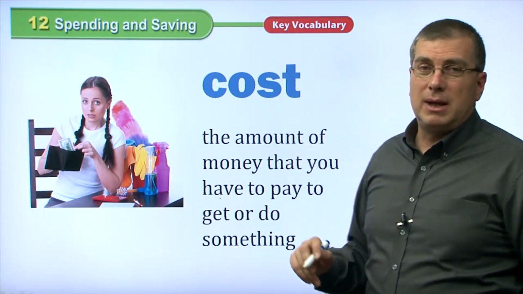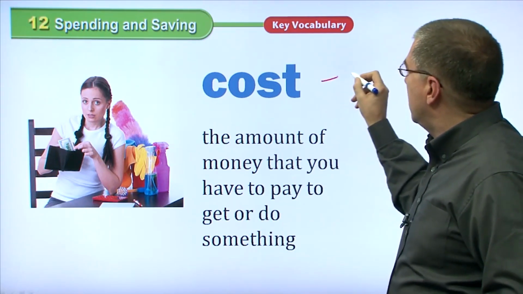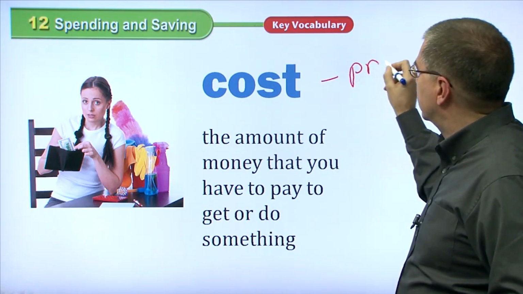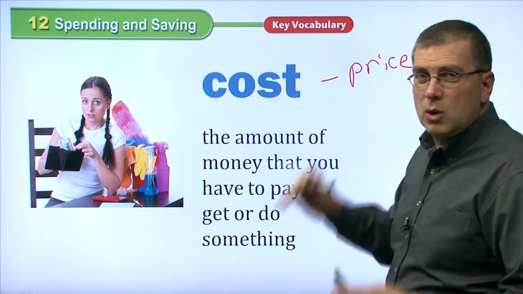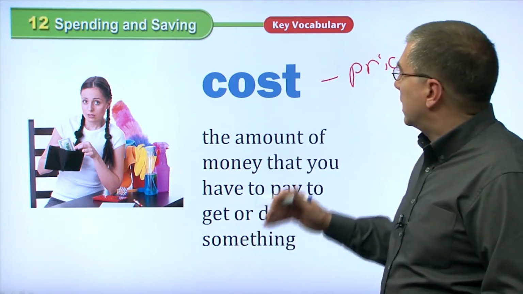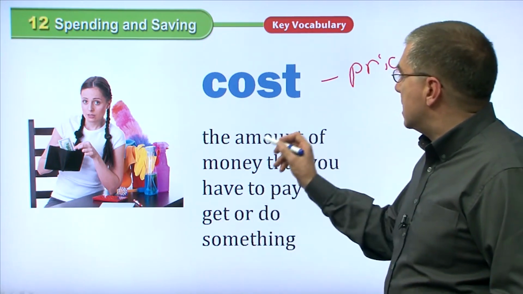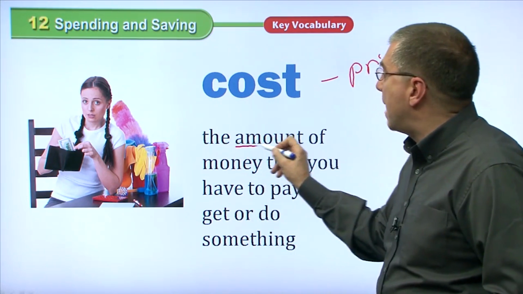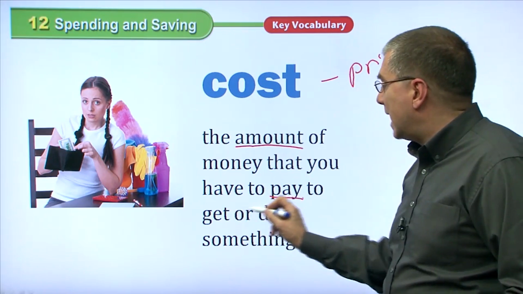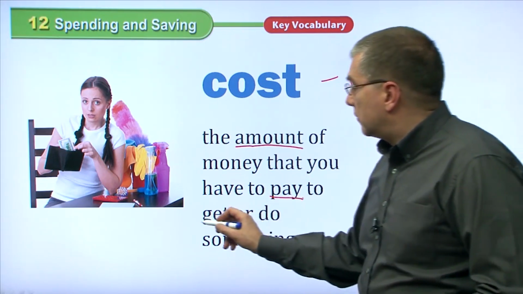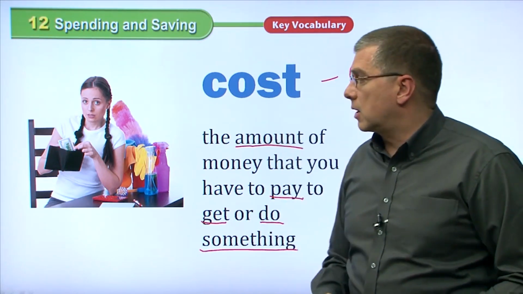Now, when we talk about money, of course, we can also talk about cost. And remember, we talked about this in a previous unit. We talked about cost and we talked about price, right? What is the cost? What is the price? So when we're going to buy something, we can talk about how much does it cost. We can say, what is the price? The price or the cost is the amount of money that you have to pay to get or do something. So if you want to get something or you want to do something, then you consider the cost.